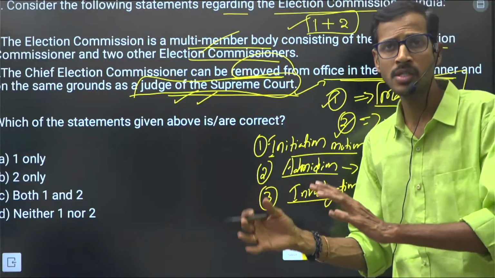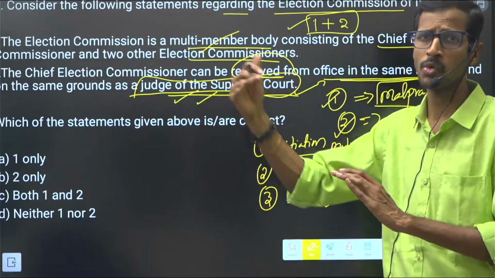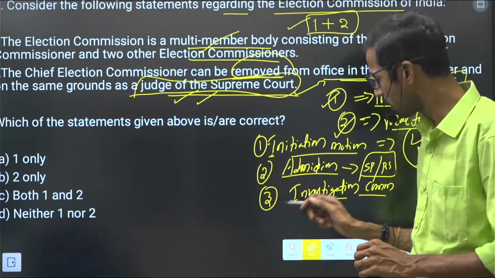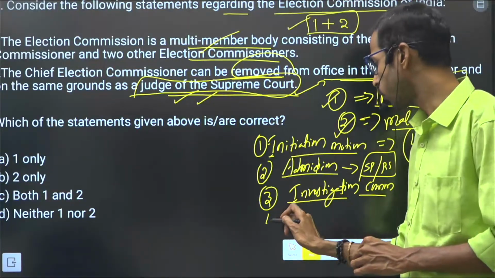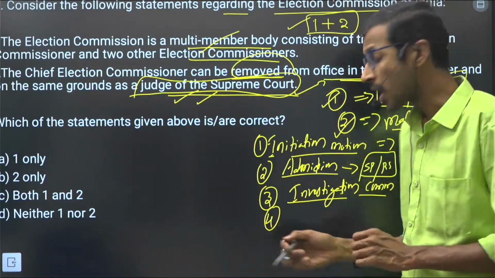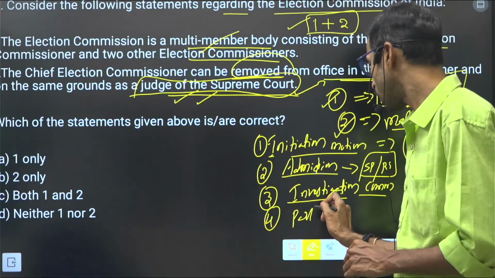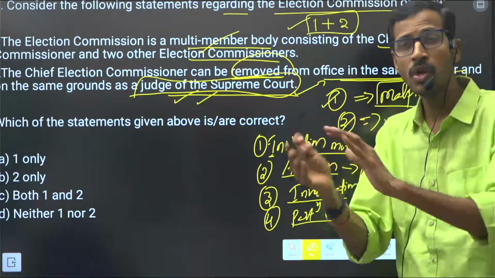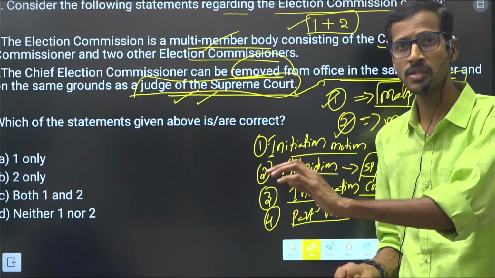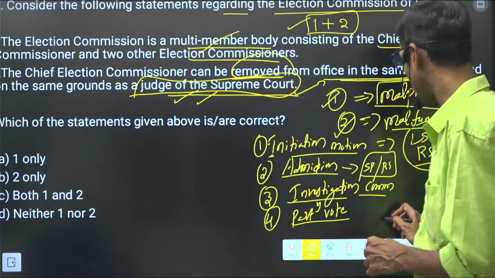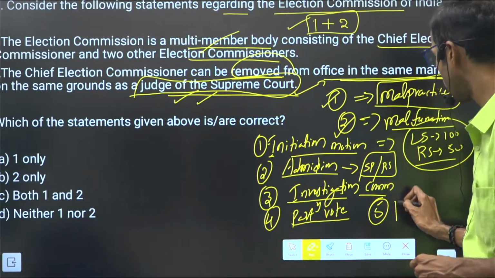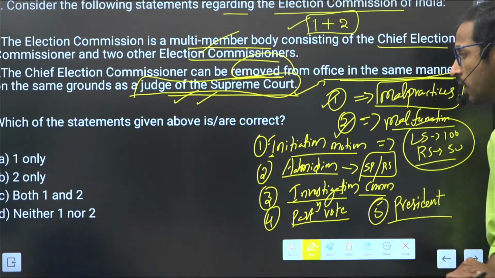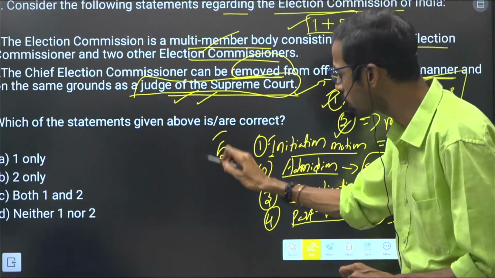So whether this is okay or not, whether the impeachment or removal process or some allegations are okay or not, we will investigate, right? The fourth process is the parliamentary vote. After that we have to vote in each and every house, whether it is Lok Sabha or Rajya Sabha, they will vote, right? The final process is the president's approval. So these are the 5 stages we have.